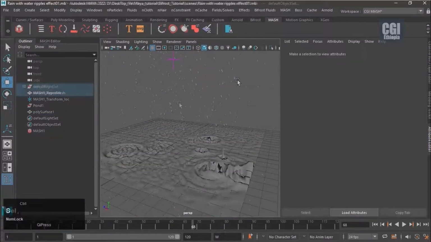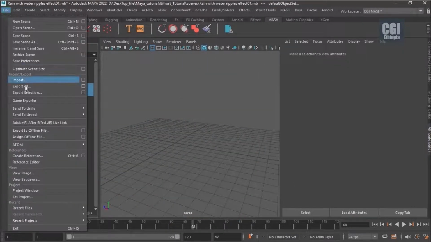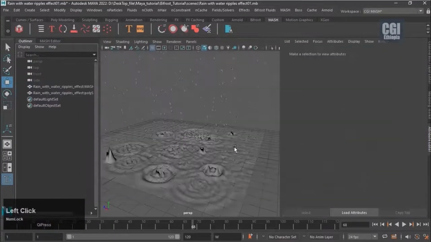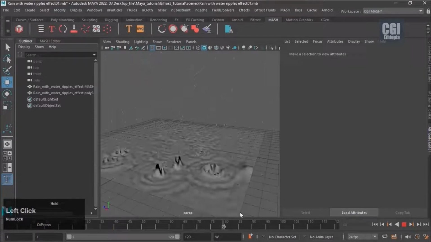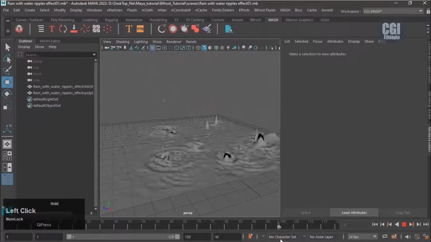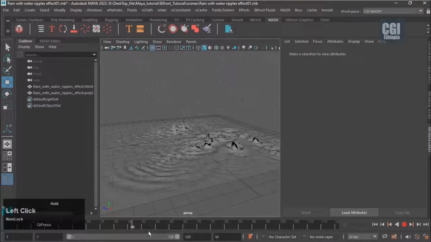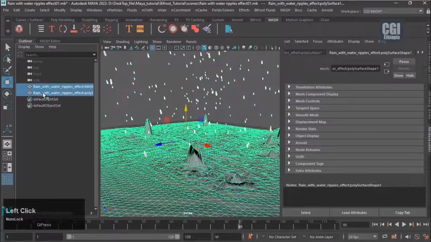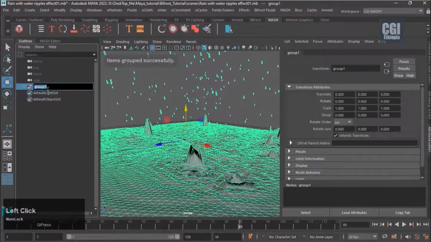Next, open a new scene, import the previously exported Alembic. As you can see, it is much faster than the previous viewport performance. Now select both polys and press Ctrl and G to group them, then name the group.